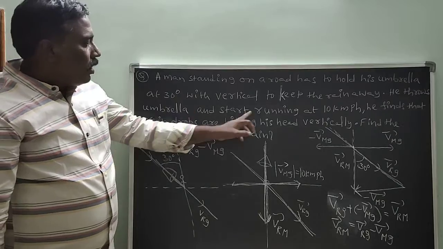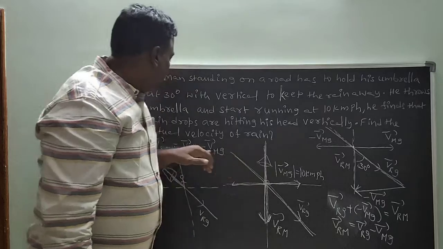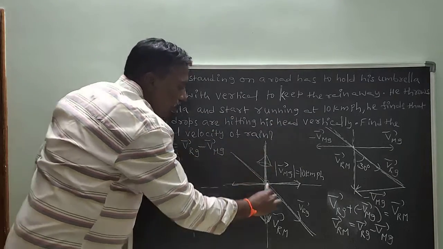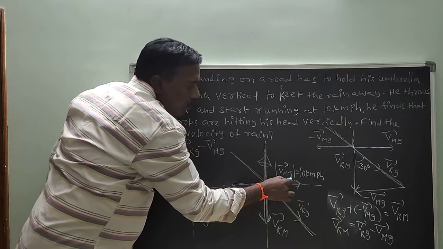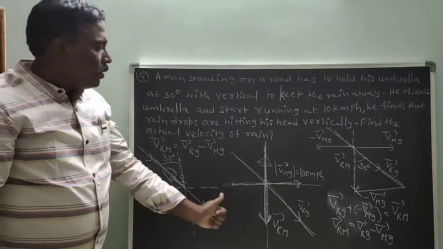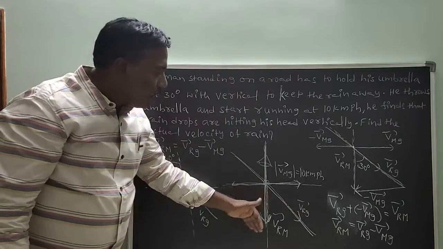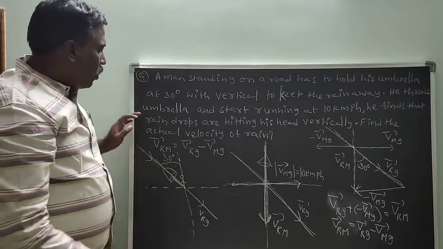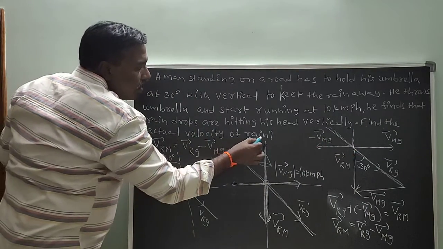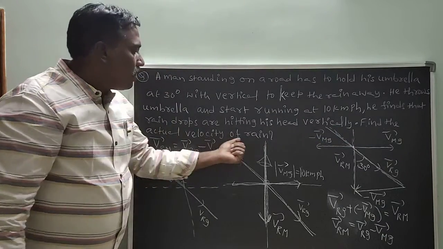So when the man is running at 10 km per hour, he finds that raindrops are hitting his head vertically. That means when the man is moving with 10 km per hour, rain is falling vertically down with respect to him. So he holds the umbrella in a direction opposite to the rain with respect to him. So what is the problem? Find the actual velocity of rain.